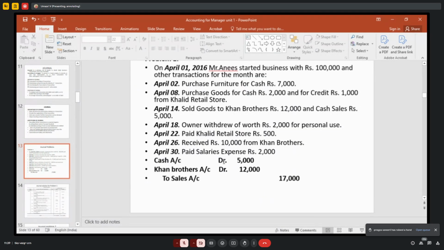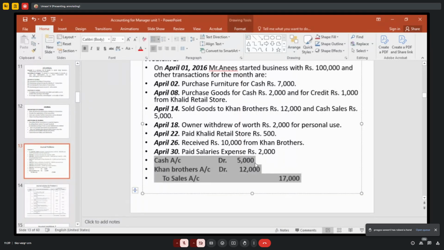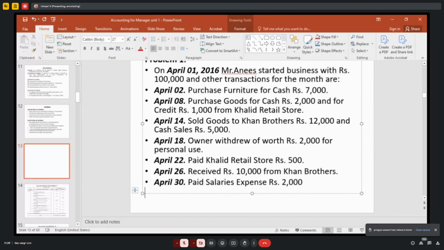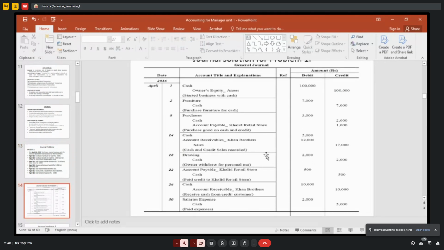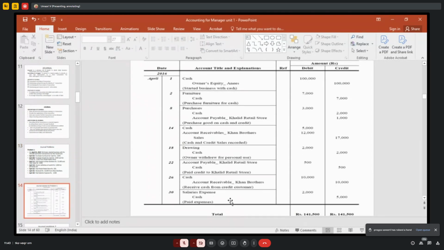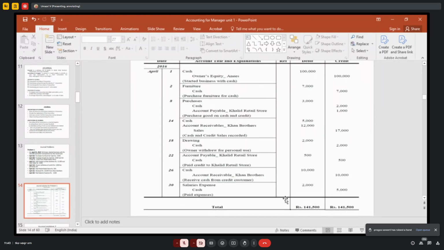Next, April 30th, paid salary. Salaries to cash. Salary is treated as an expense, so it is a nominal account. Debit the nominal account, cash goes out, so you have to credit the cash account. See here, salaries account debit to cash account. These are the journal entries you have to prepare.